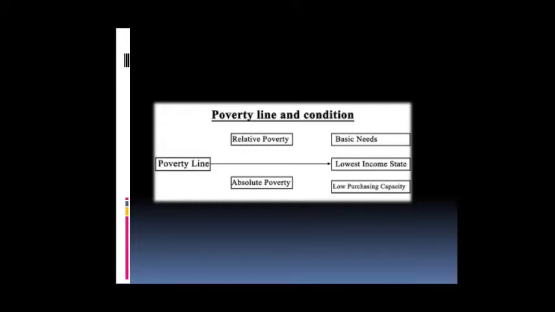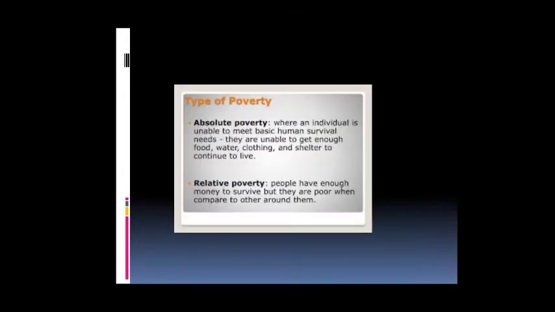So how do we eradicate poverty in India, children? Before that, let us learn absolute poverty and relative poverty. What is absolute poverty? An individual is unable to meet basic human survival needs. They are unable to get enough food, water, clothing, and shelter to continue to live. This is absolute poverty. Another one, relative poverty: people have enough money to survive, but they are poor when compared to those around them. That is relative poverty.